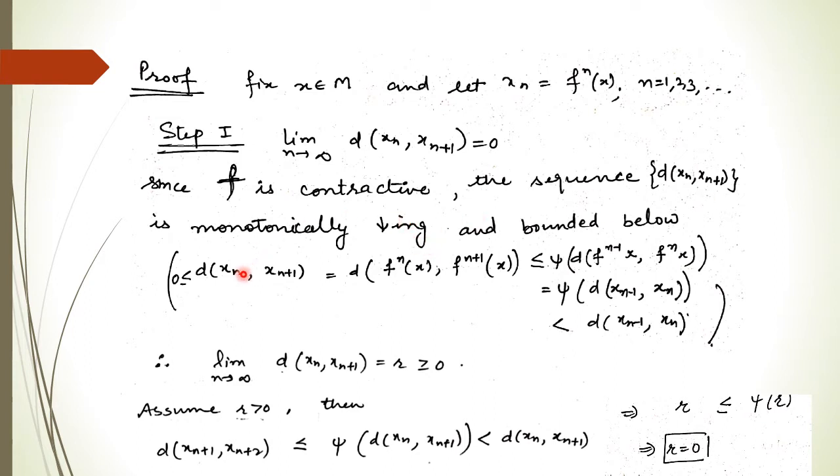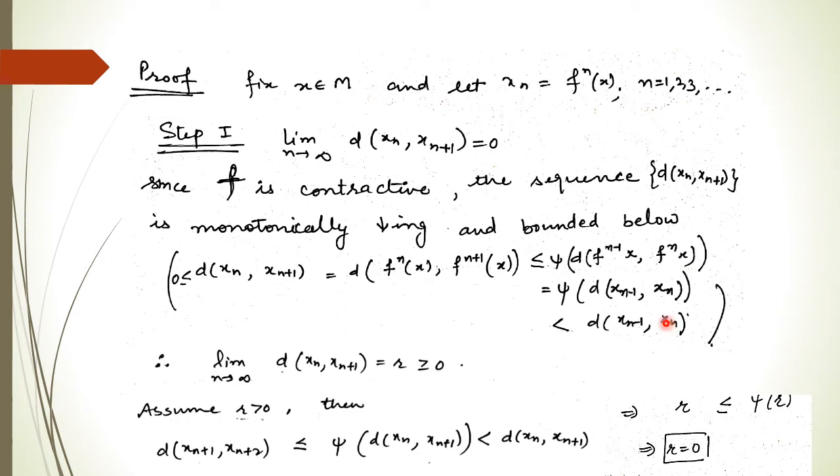As we know, this distance is always greater than or equal to 0, and using the condition we can write: x_n is nothing but the nth iterate of function f at x, and x_{n+1} is the (n+1)th iterate. Now apply the given condition, we get this is less than or equal to psi times this thing. But psi(t) is less than t, so we get this is less than this.